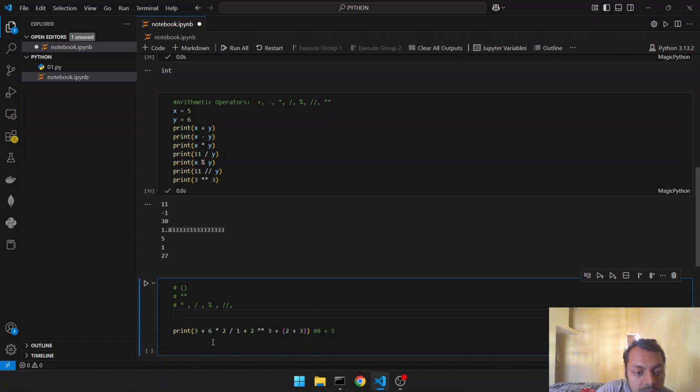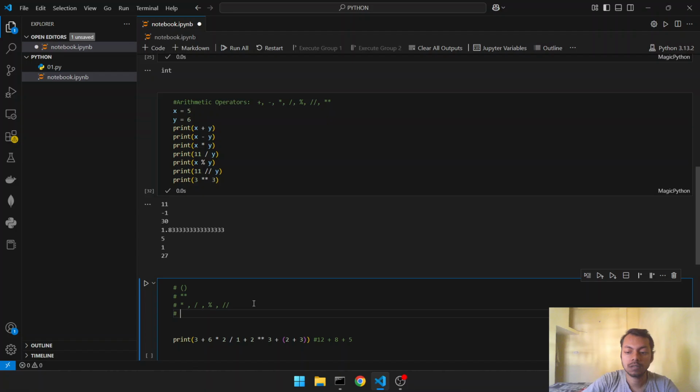Okay, let me see, is there anyone available? Yes, multiplication, so it will be 6 into 2, 12. Division will also be executed: 12 divided by 1, that is 12. Now we have plus. At last we will have plus or minus, if anyone is available.